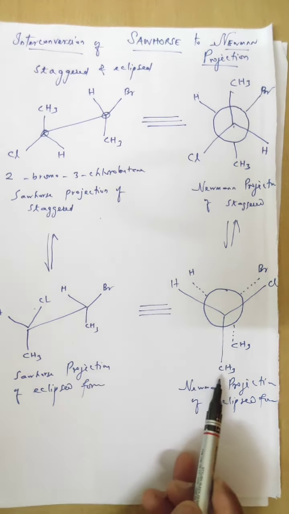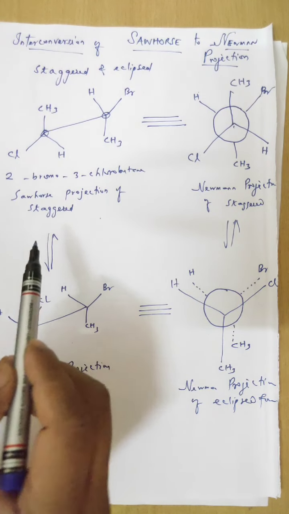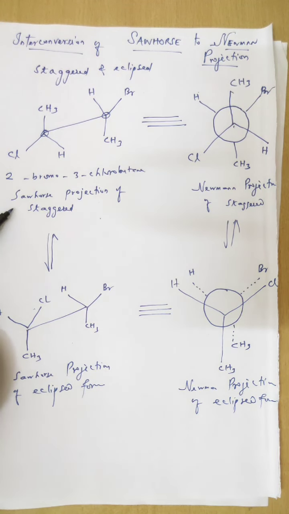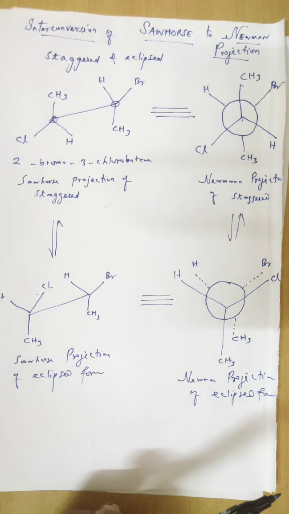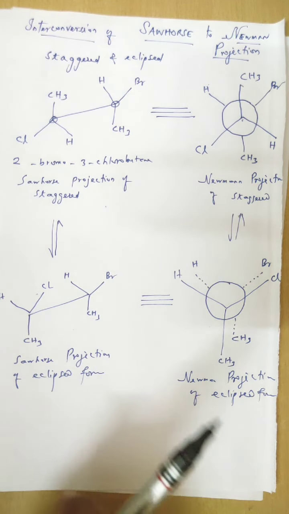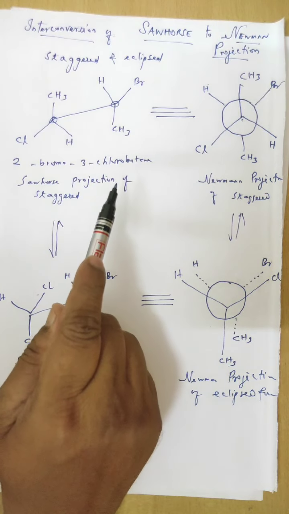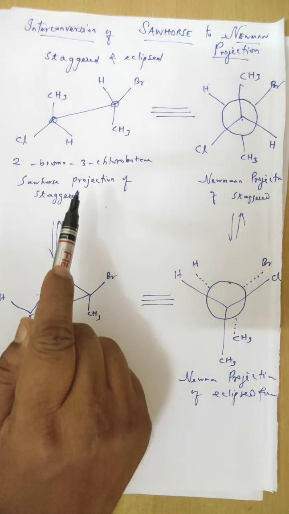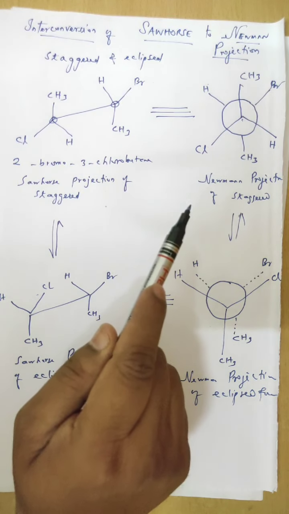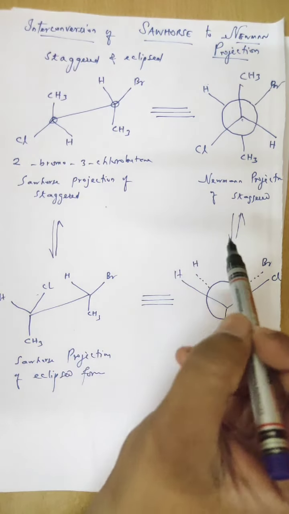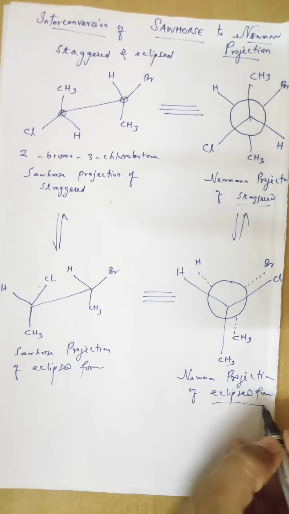Similarly, the other things are here. Staggered and eclipsed form of Sawhorse. Understand? So Sawhorse projection, staggered and eclipsed form of 2-bromo-3-chlorobutane is converted into Newman projection of staggered and eclipsed.